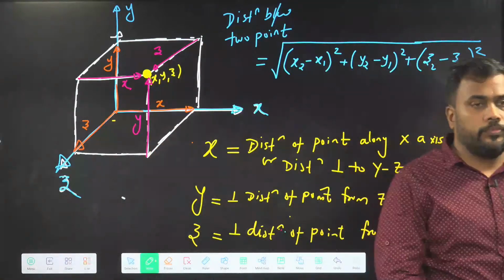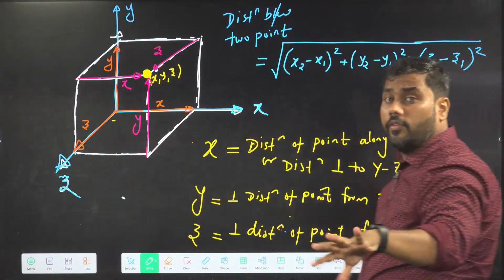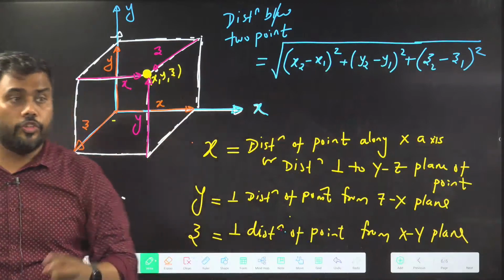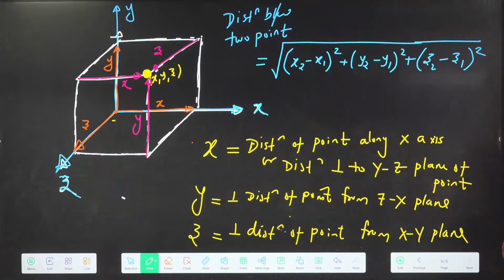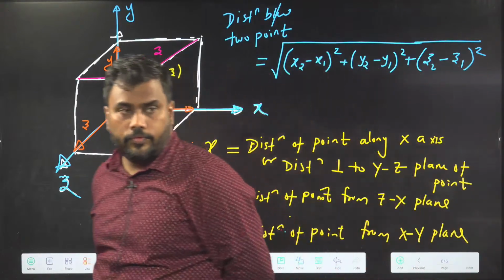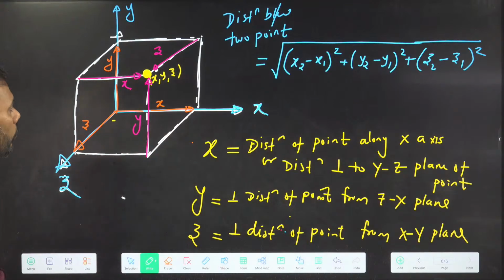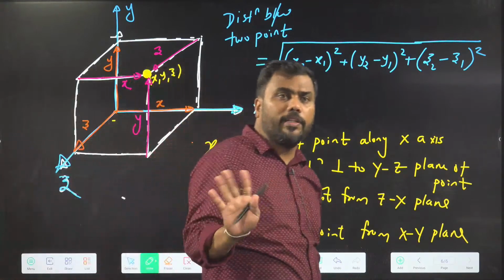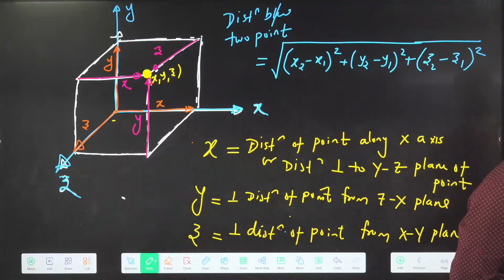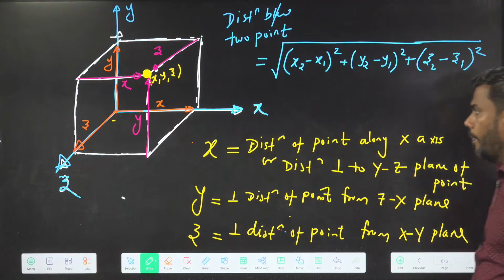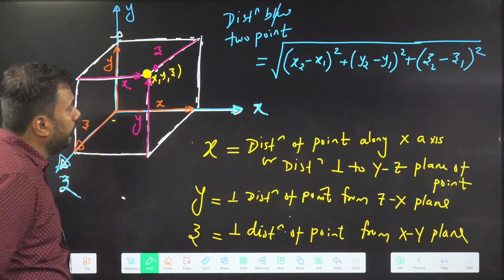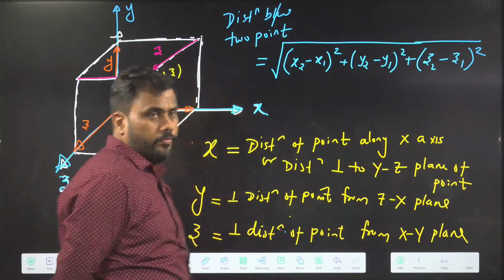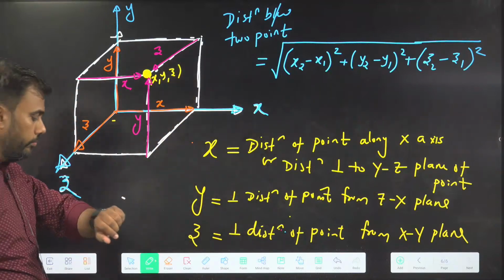Please note it down. And we can also solve similar questions as we have done earlier with 3D points. Distance between 2 points in 3D. We just need to remember the formula. There is no need to know the proof. If you have noted this, let us solve one question based on this.